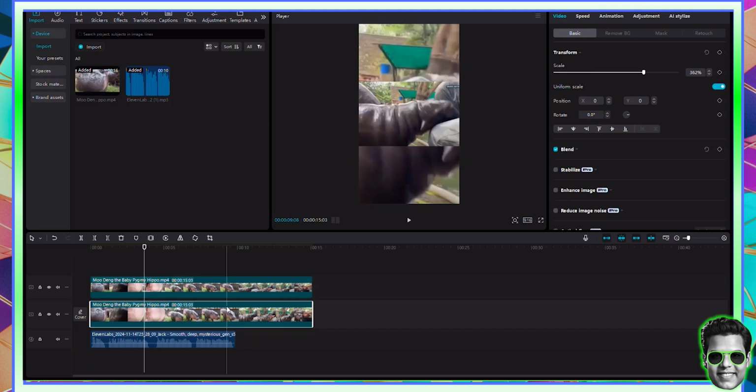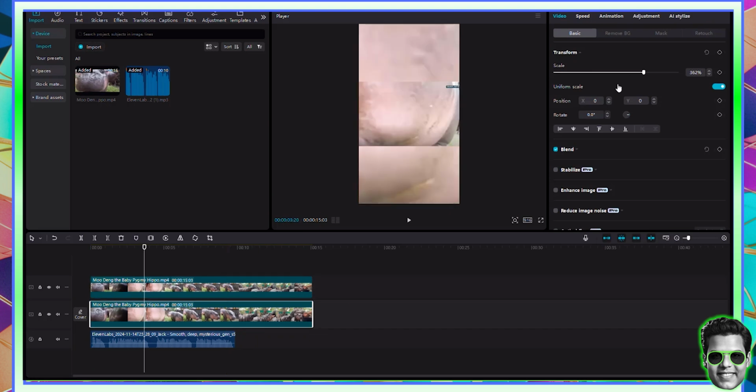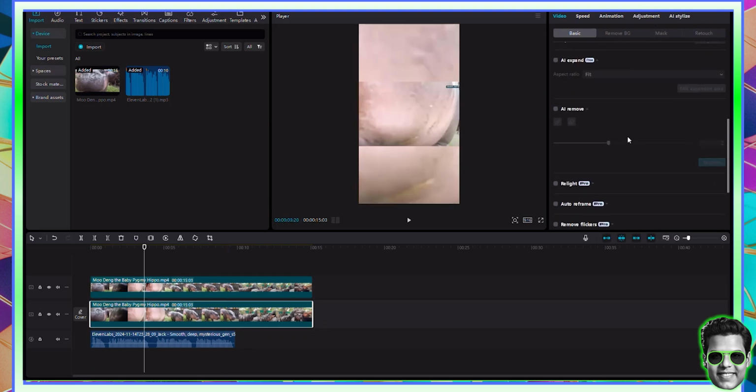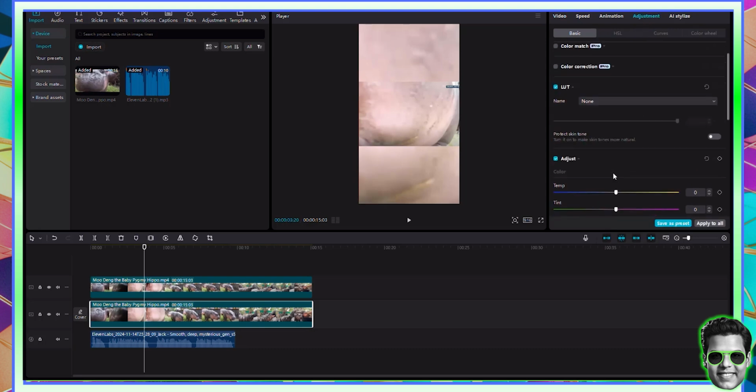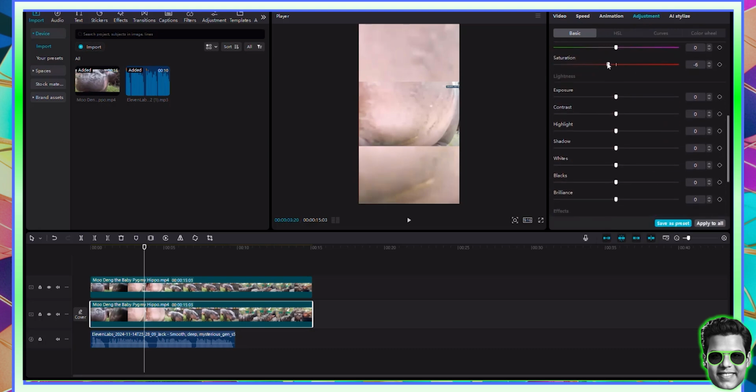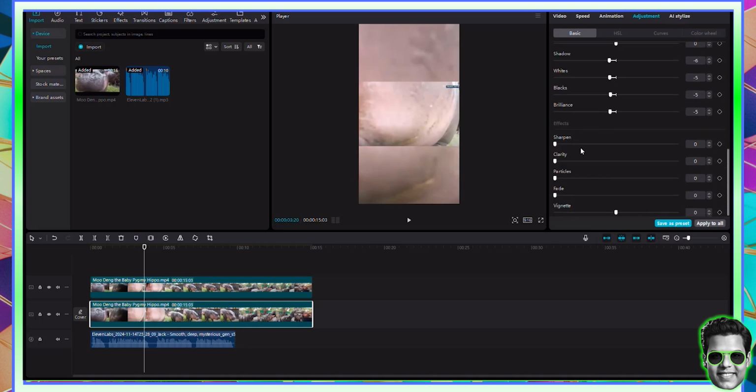We need to take the one that's below and go to the adjustment side of it, and make sure we play a little bit with the colors here. I'm going to play with the saturation a bit, decrease the saturation, decrease the exposure and the contrast, just so that people can tell that that's not the main video to check.